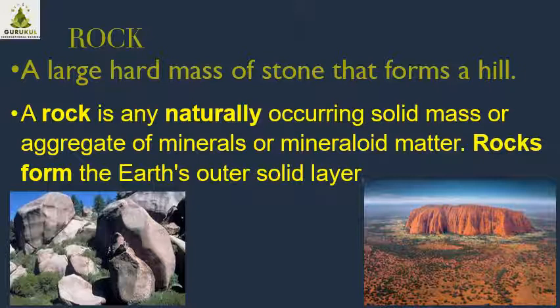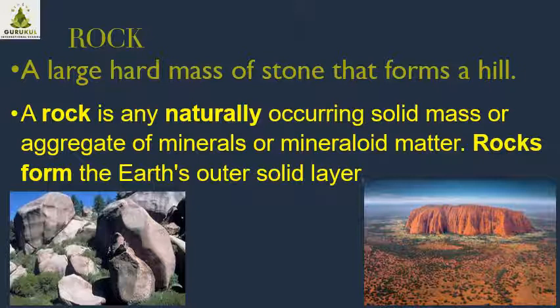The mountains also are formed because of the rocks. Rocks are very hard. Some are brittle, but rocks are normally hard. A rock is a large hard mass of stone that forms a hill, and hill forms a mountain. A rock is any naturally occurring solid mass or aggregate of minerals. And what does it contain? Minerals.